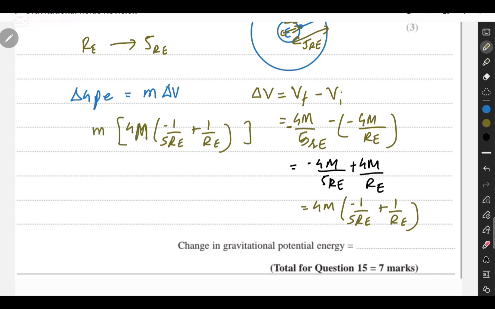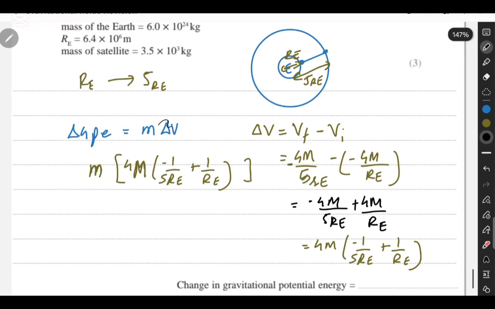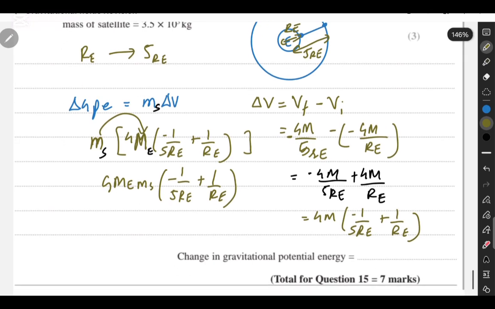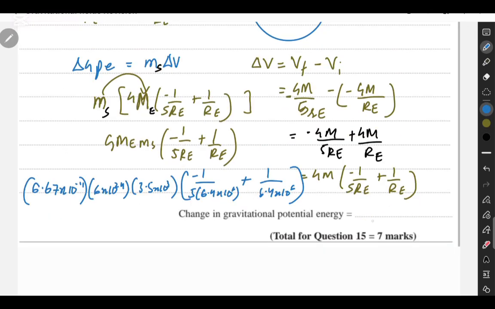This is the capital M, mass of the Earth, and this is the small m, mass of the satellite. So we have G M_E M_S times minus 1 over 5 RE plus 1 over RE. Now all you have left is to just plug in the values and you will get the answer. You're going to get the answer as 1.75 times 10 to the power of 11 joules.